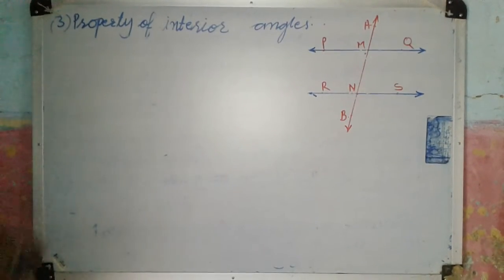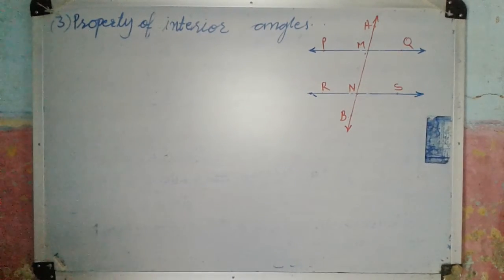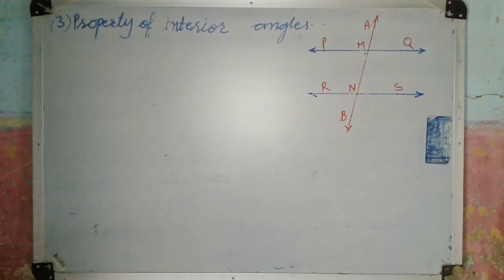Now the third property is the property of interior angles. Each pair of interior angles formed by two parallel lines and their transversal is of supplementary angles. That means their sum is 180 degrees.